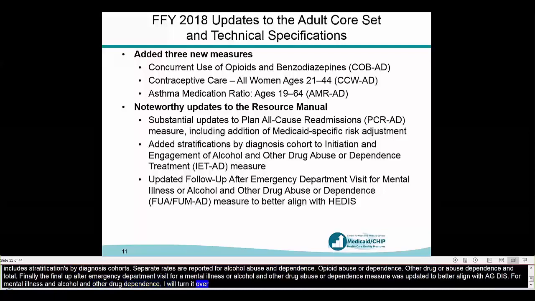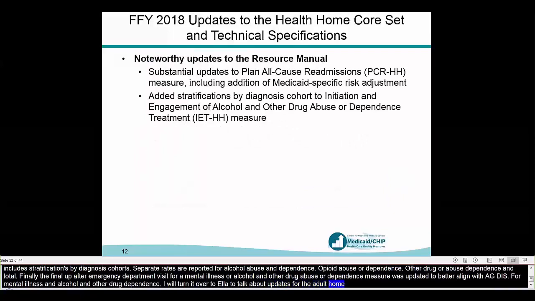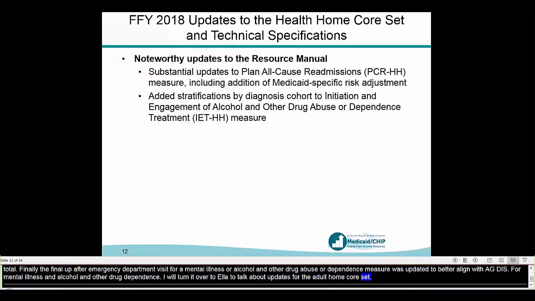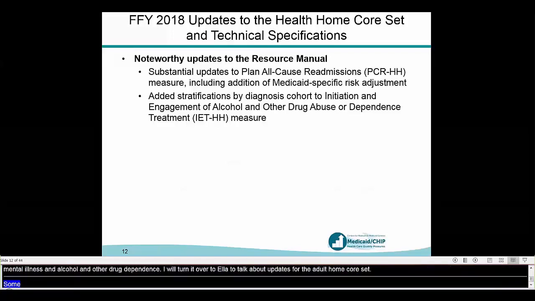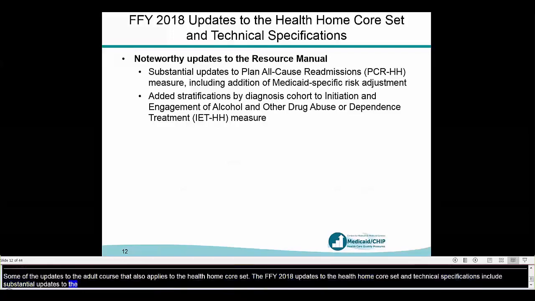Thanks, Colleen. Next slide, please. So some of the updates to the adult core set also apply to the Health Home core set. The FFY 2018 updates to the Health Home core set and technical specifications include substantial updates to the PCR measure, including addition of Medicaid-specific risk adjustment, and added stratifications by diagnosis cohort to the IET measure. Next slide, please.